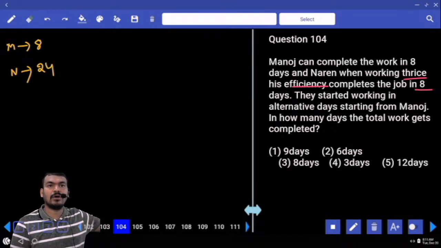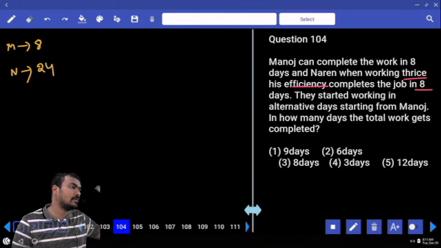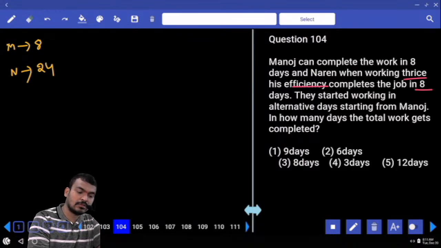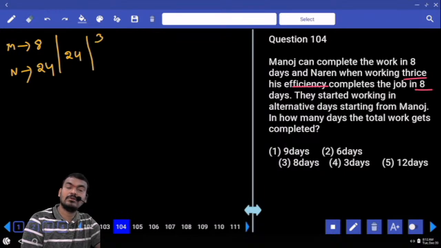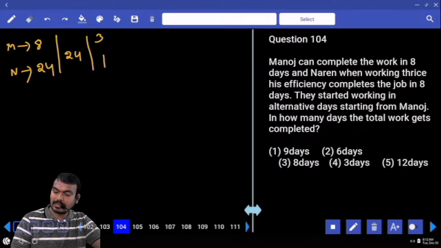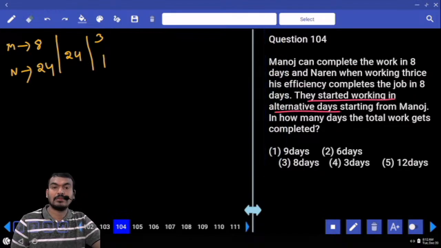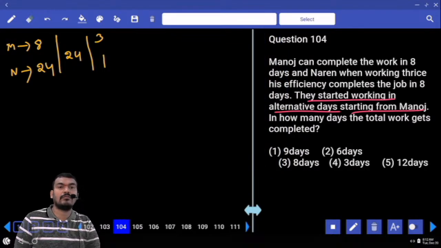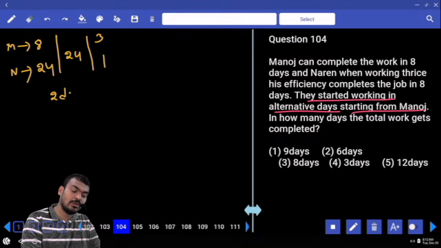24. Means Manoj can complete the work in how many days? 8 days. And Naren can complete the work in how many days? 24 days. What is the LCM? 24. 8 how many times? 3 times. 24 how many times? 1 time. And here they started working on alternate days. Starting from which one? Manoj. Means on the first day which one is working? Manoj. Second day Naren.